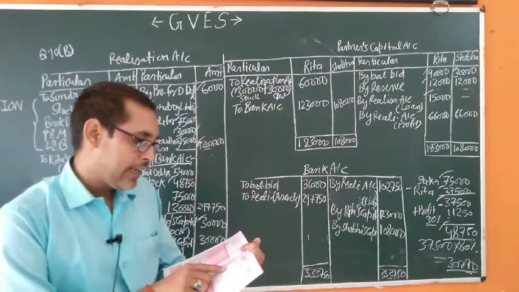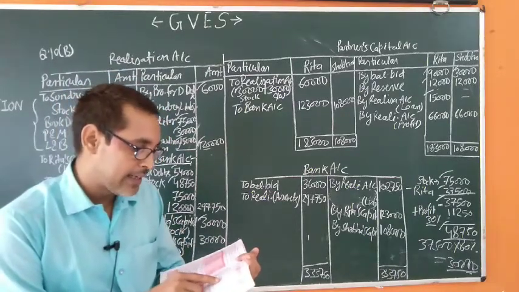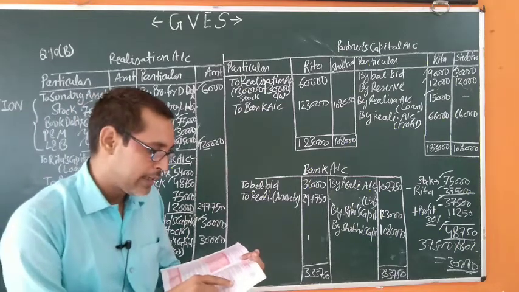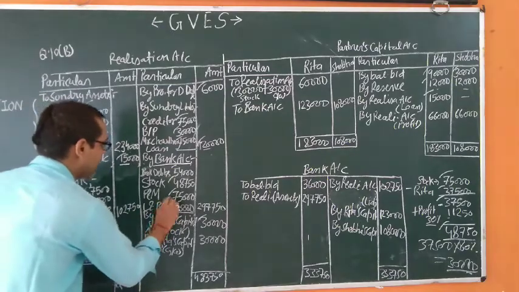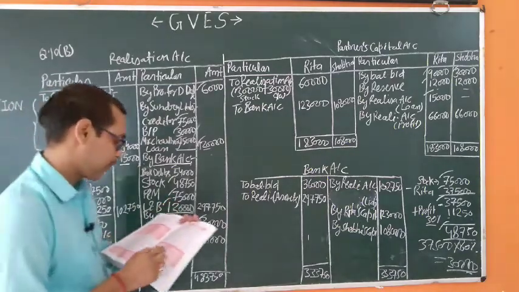In the fourth adjustment, plant and machinery realized 75,000 and land and building 1,20,000.